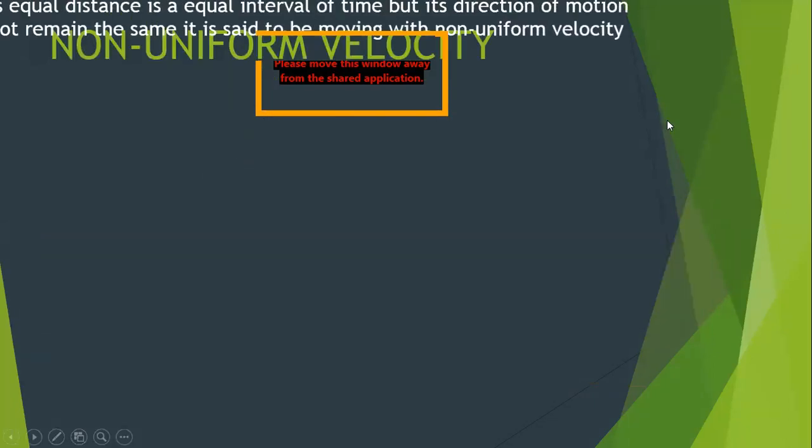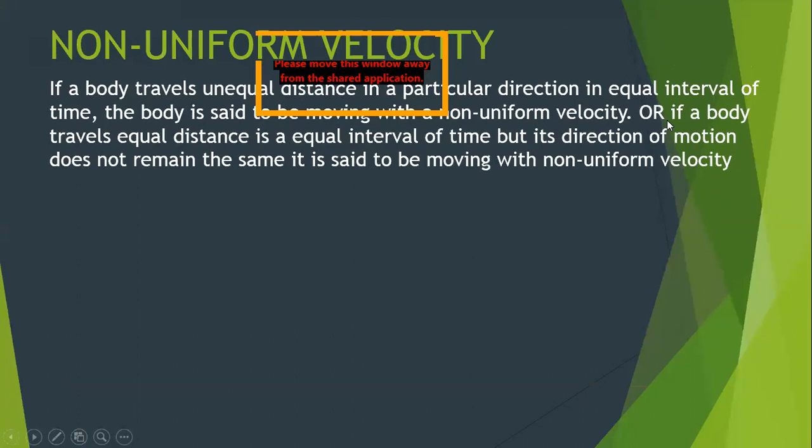Next, non-uniform velocity. Now, what is the condition for non-uniform? There are two definitions for non-uniform velocity. The first is that if the object covers unequal distance in equal interval of time in a particular direction.